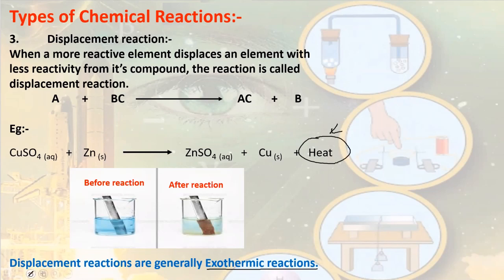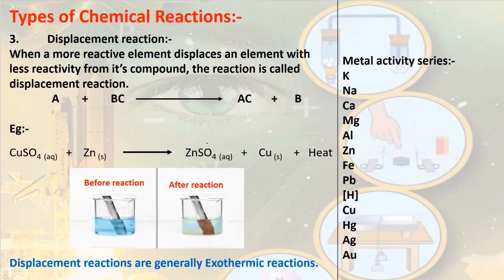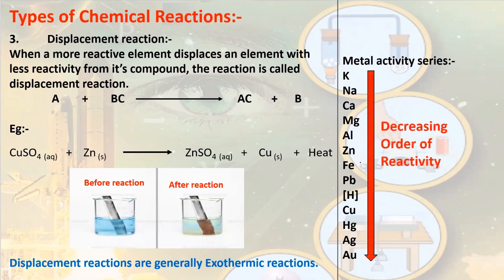In order to understand which element is more reactive or which element can replace which element, scientists have developed a metal activity series. In this series, elements are arranged in the decreasing order of their reactivity. We can clearly see that zinc is above copper, so zinc is more reactive than copper, and that is the reason zinc is able to displace copper. This activity series helps us to identify whether the displacement reaction will take place or not.